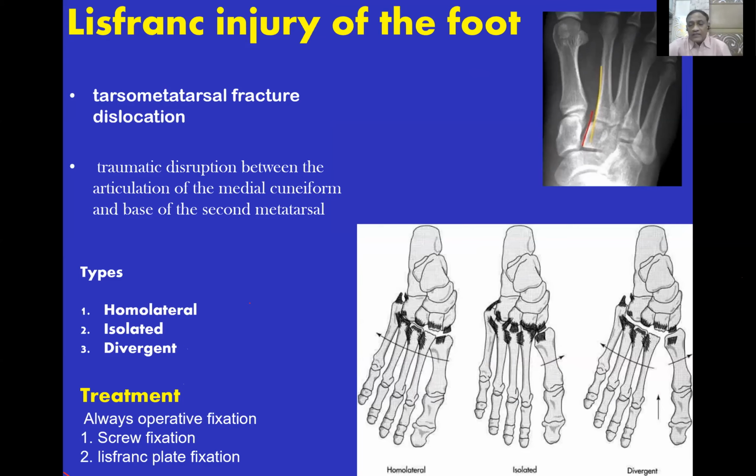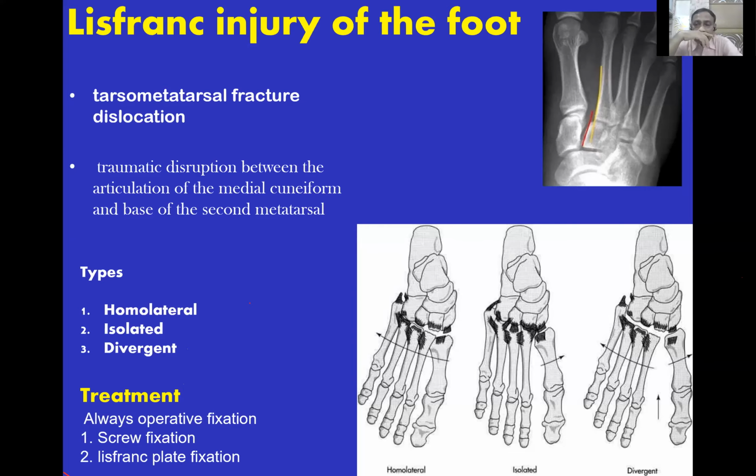So most of the time these injuries are missed unless the attending orthopedic surgeon is aware of this type of injury. If it is missed, the patient ends up with a painful foot. And then you have to make a late diagnosis with the MRI scan. If you diagnose earlier, the best treatment is operative. Open it and fix it with the screw or Lisfranc plate fixation. That is the treatment.